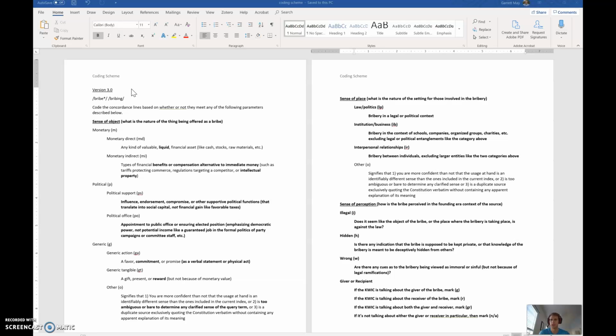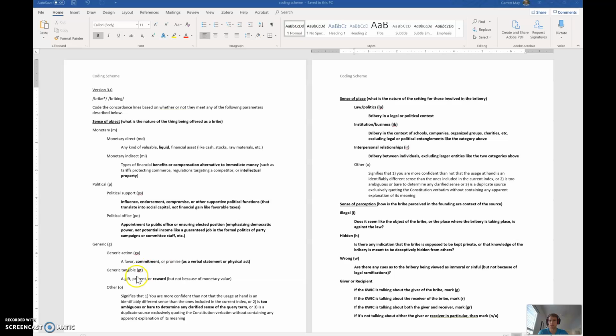I have put in bold everything that is new, so you can see some of the new language or things that I try to simplify or give better descriptions to as parameters for your coding. So you'll see those throughout here.